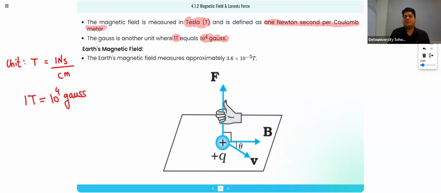Yes, we have also given the information about Dharti Mata, the Earth's magnetic field. The Earth's magnetic field is 3.6 into 10 raised to minus 5 Tesla. The Earth is the weakest magnet, and the magnetic field here is 3.6 into 10 raised to minus 5 Tesla.